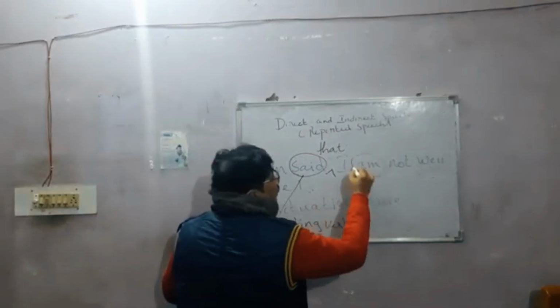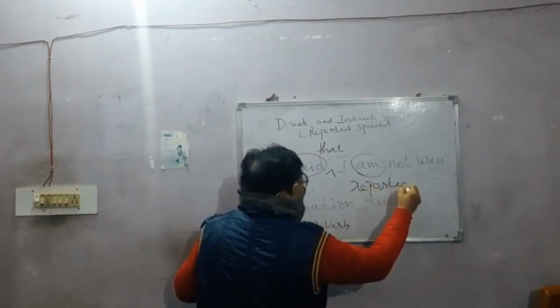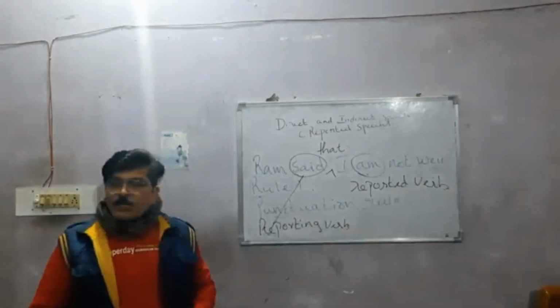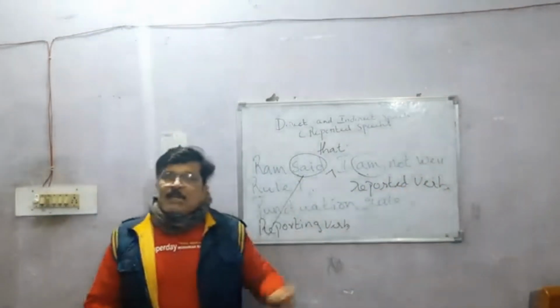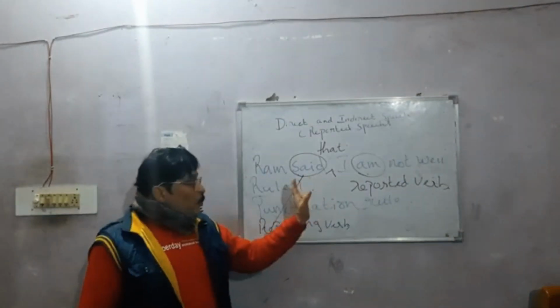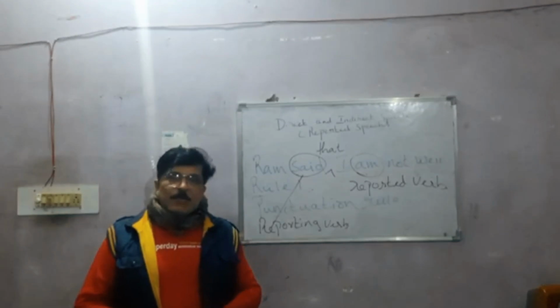And this verb is called the reported verb. So there are two verbs. One verb is called the reporting verb and the other one is called the reported verb. So this is very, very important when you are doing direct and indirect speech.